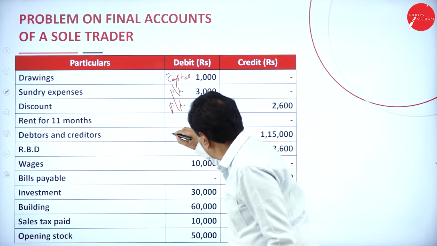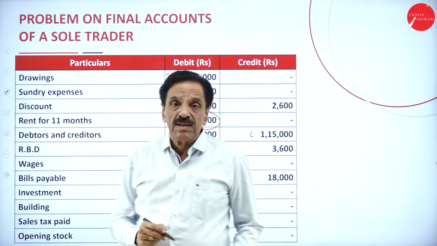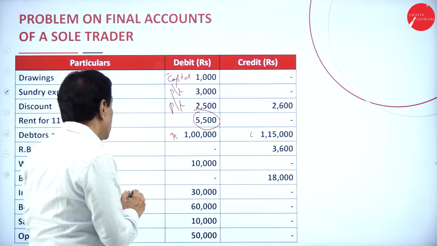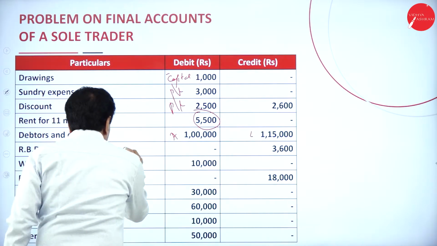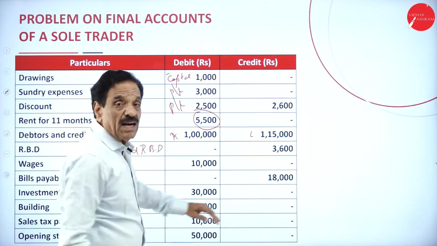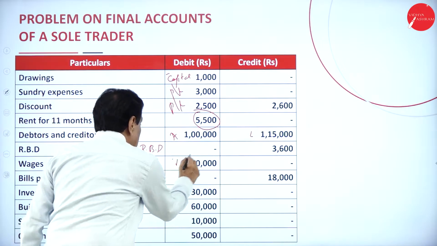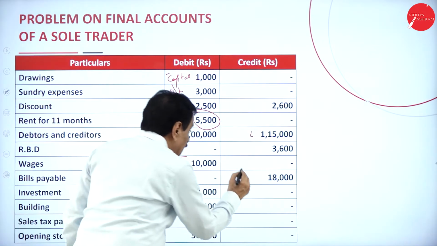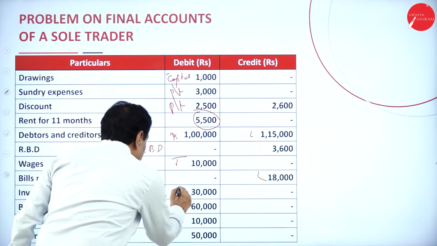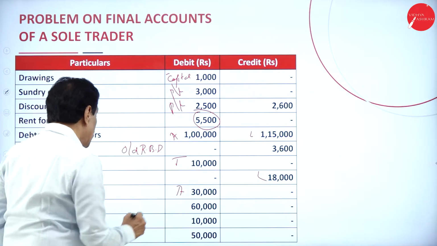Debtor is an asset. Creditor is a liability. Here, debtor is an asset. Creditor is a liability. RBD means this is old RBD. I will explain what this RBD is. It is an old RBD. Then wages, trading account. Bills payable, liability. Then investment, asset. Then building, asset.